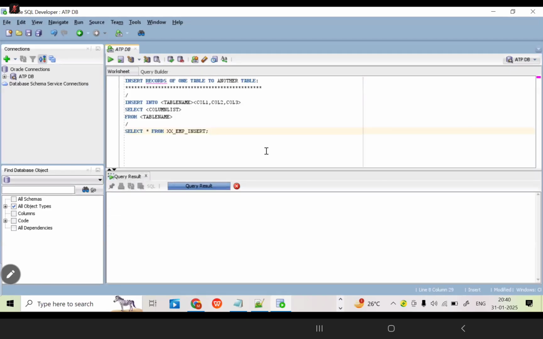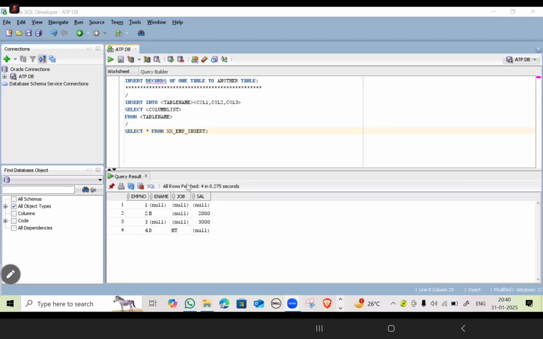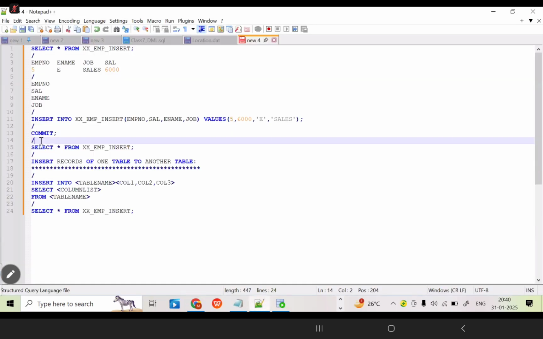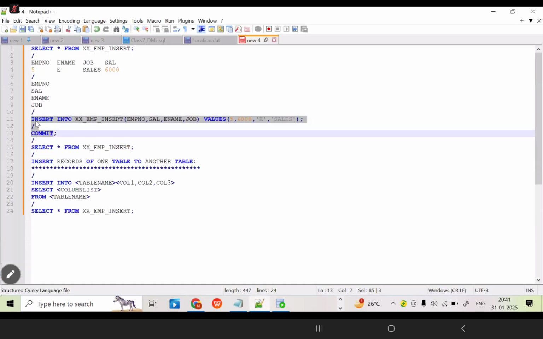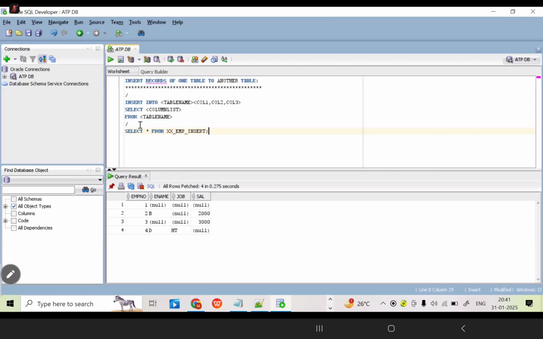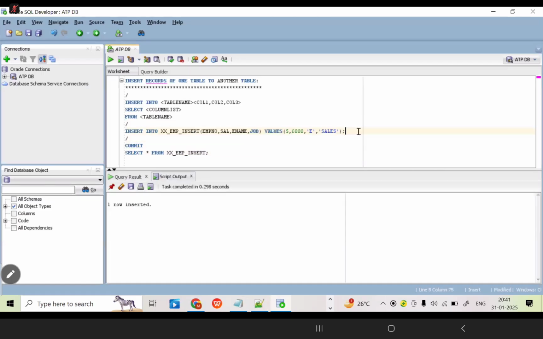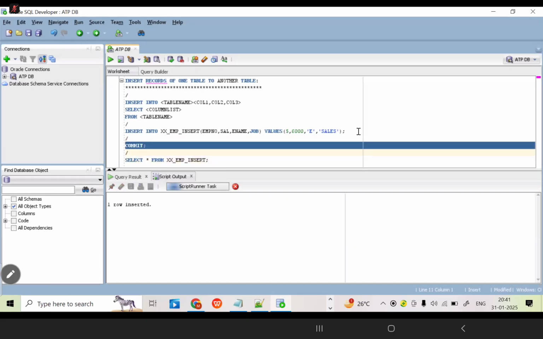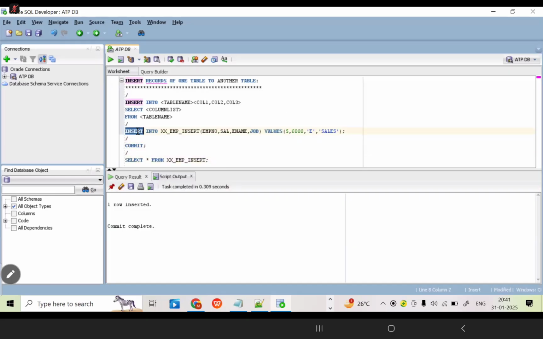Just first run this query. How many rows are there? I need to add this record also. Now here it is inserted. Already inserted, but it is not stored, because we cannot apply the commit. Now total 5 records are there in this table.